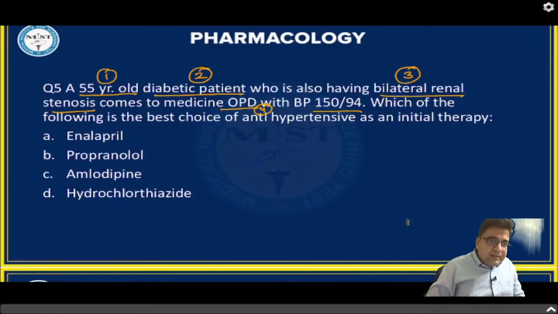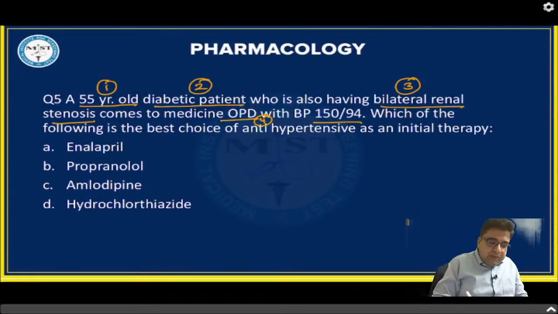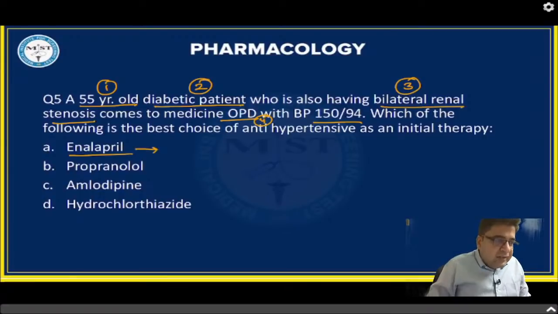So what is the answer? Okay, let me ask you a question this way. Can we give enalapril? Yes or no? If you say no, you should give the reason. Why is enalapril not the best medicine to be started here?